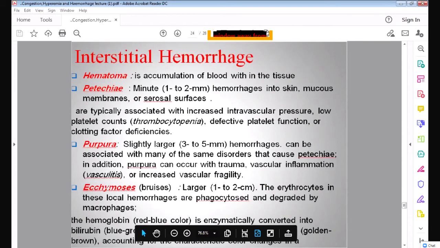Okay. And ecchymosis. Ecchymosis are bruises, dark blue in color. Whenever the patient has an injury, he gets a large blue hemorrhage on the skin. So that is a larger 1 to 2 centimeter area of hemorrhage. That is called ecchymosis.